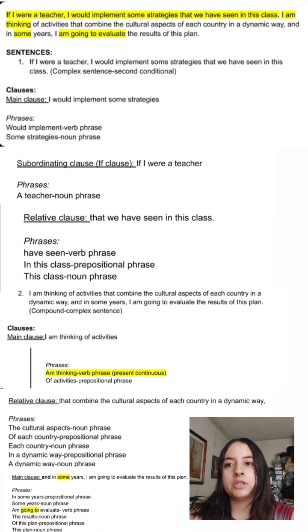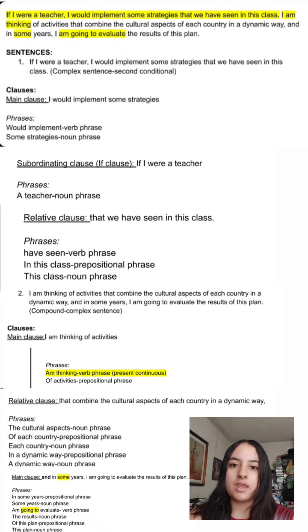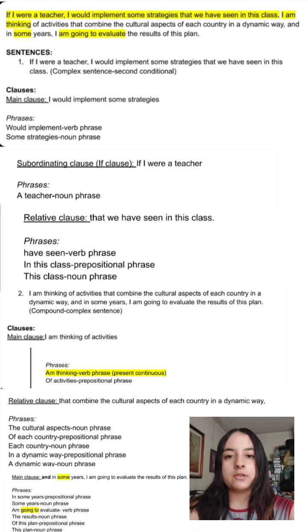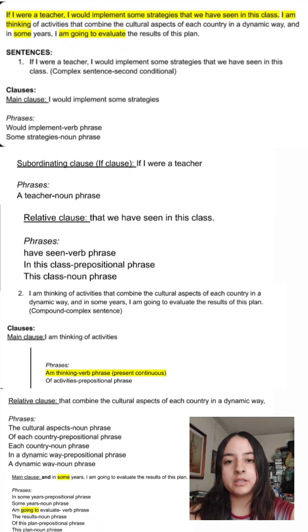And parts of speech: I, a personal pronoun; would, the modal or auxiliary; implement, verb. Some is a quantifier, and a quantifier is a word that can modify nouns, and it expresses the quantity of something.